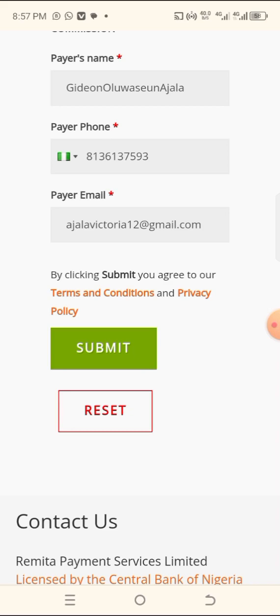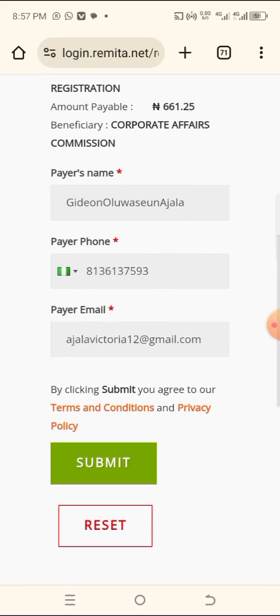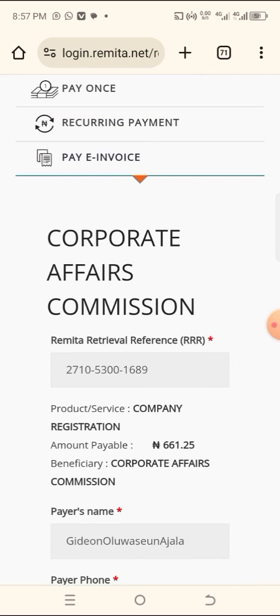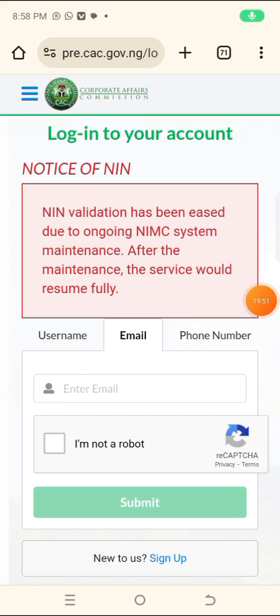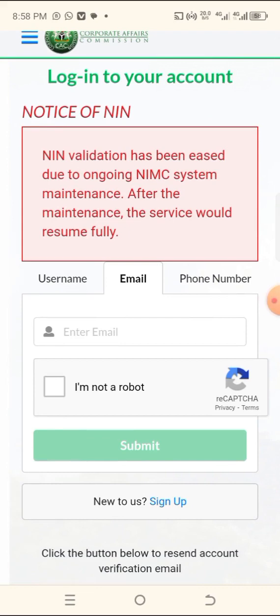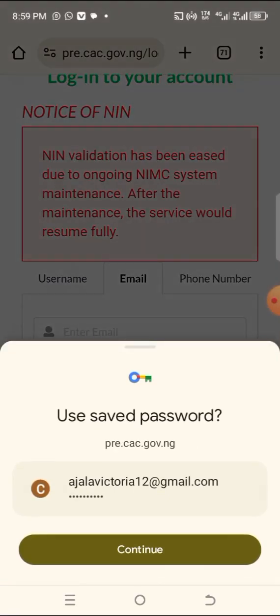So from here, after you have made the payment, you go back and log in to your dashboard. When you have made the payment through your card, you don't need to stress yourself too much, but you can still log in. But if you go to the bank and make the payment, you need to log in and see on your portal to confirm it. Okay, let me log in and tell you what I mean.